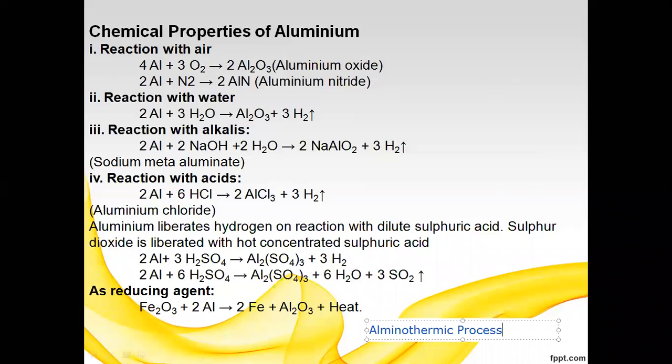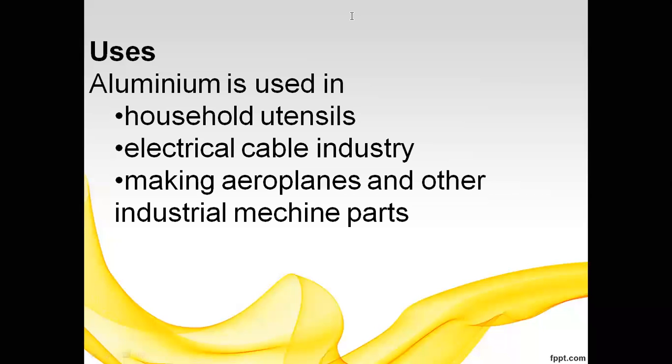So these are the chemical properties of aluminum: reaction with air, reaction with water, reaction with alkalis, reaction with acids, and as a reducing agent. The next one is, what are the uses of aluminum? So these are the uses of aluminum.